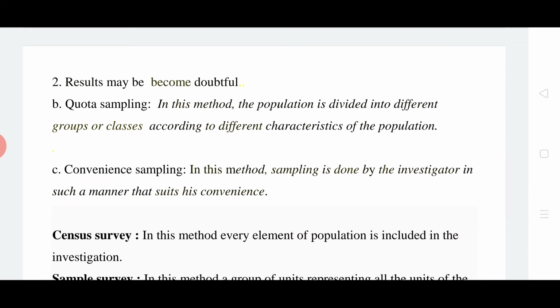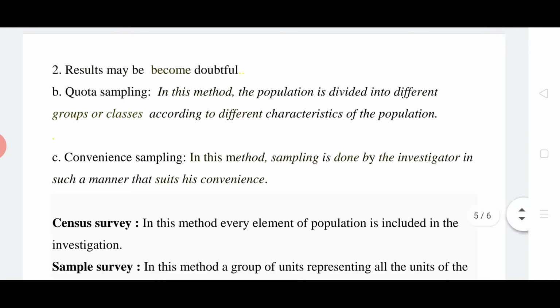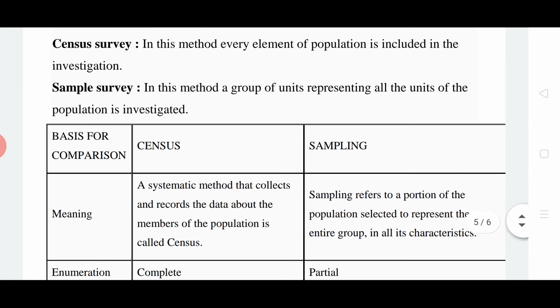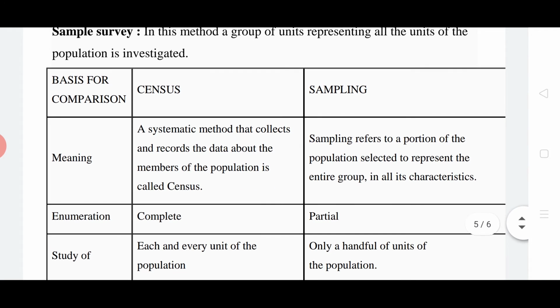In this method, sampling is done by the investigator in such a manner that suits his convenience. Naturally, it totally depends upon the investigator again. And census survey, which we have already discussed. Here we will make a comparison between the two. We are going to distinguish between the two. Census means we are including every item, and in a sample we are taking a few units representing all the units. Let's discuss the comparison.